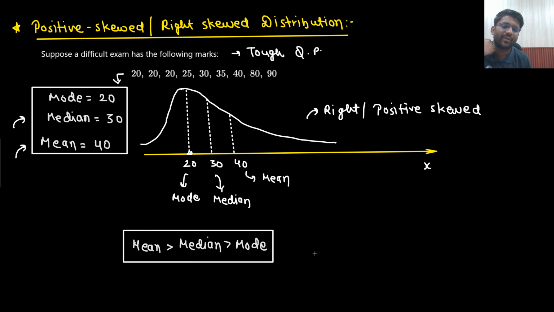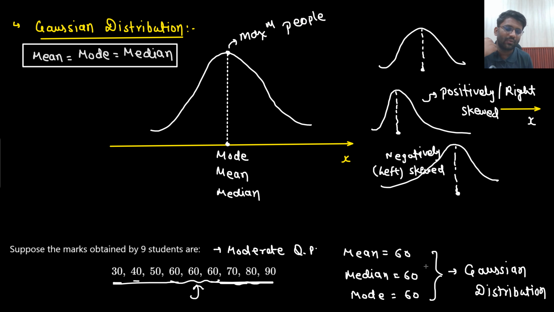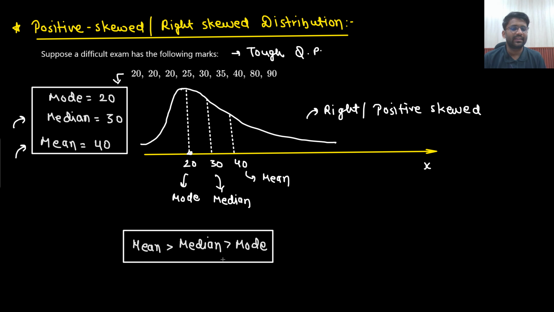Only this thing you need to remember actually. In Gaussian, all are equal. In positively skewed, mean is greater than median and then mode. So only these things you need to remember. That's it. Nothing else. And how the distribution looks like, that also you need to remember.